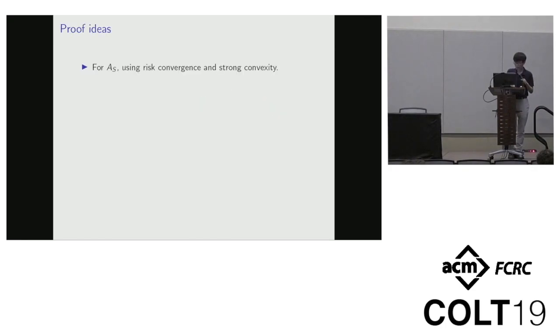Next, let me very briefly discuss the proof ideas. So for convergence on the strongly convex part, the proof is standard. We first show that the overall empirical risk converges to its infimum, which implies that the empirical risk for the strongly convex part also converges to its infimum, and then we just need to use strong convexity. The tricky part is to prove margin maximization over the linearly separable part.